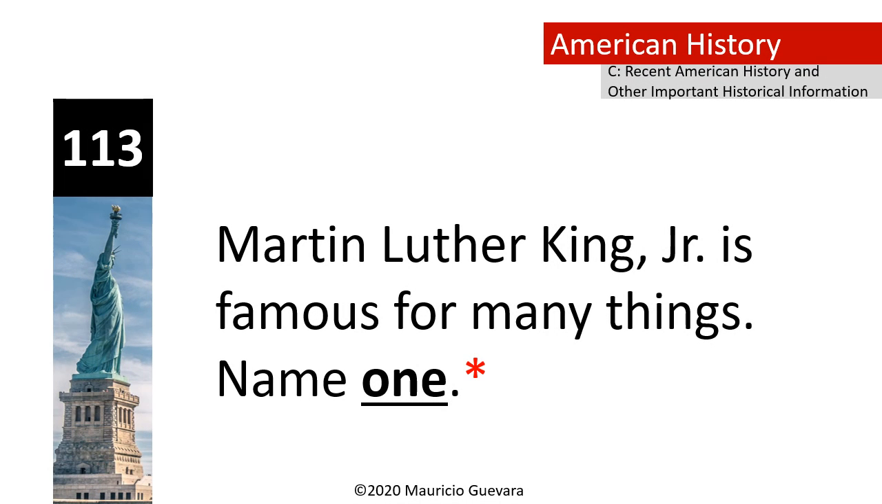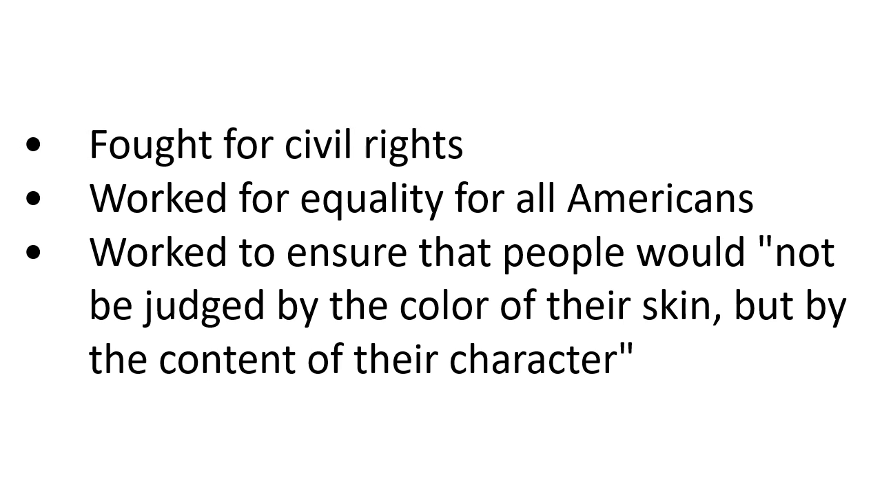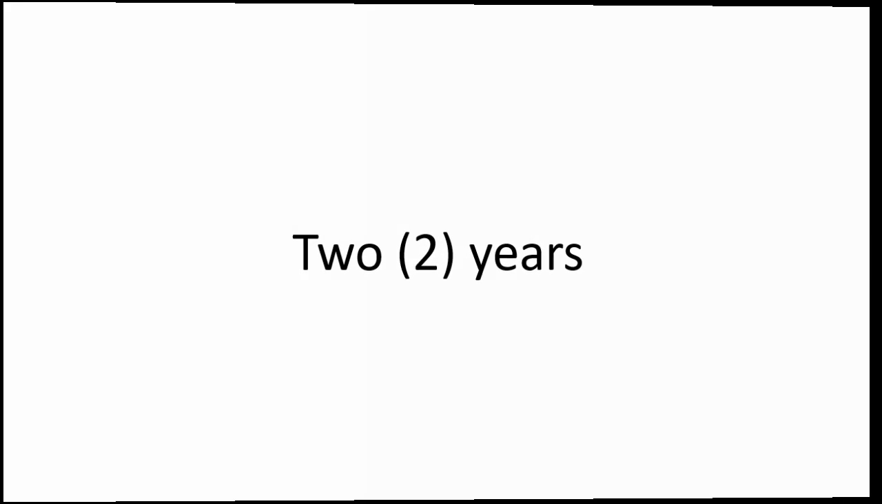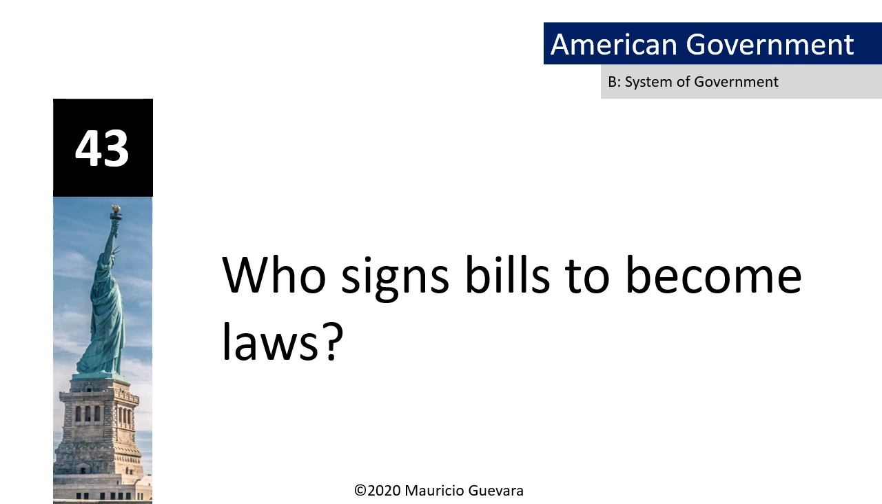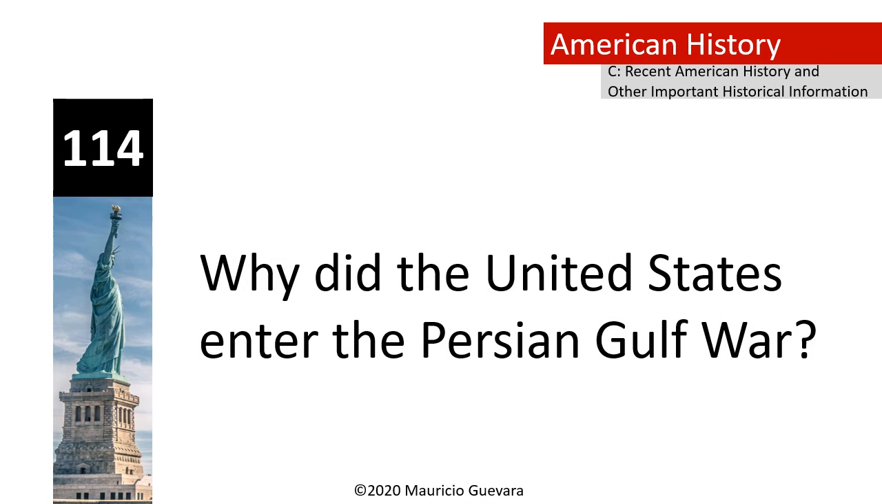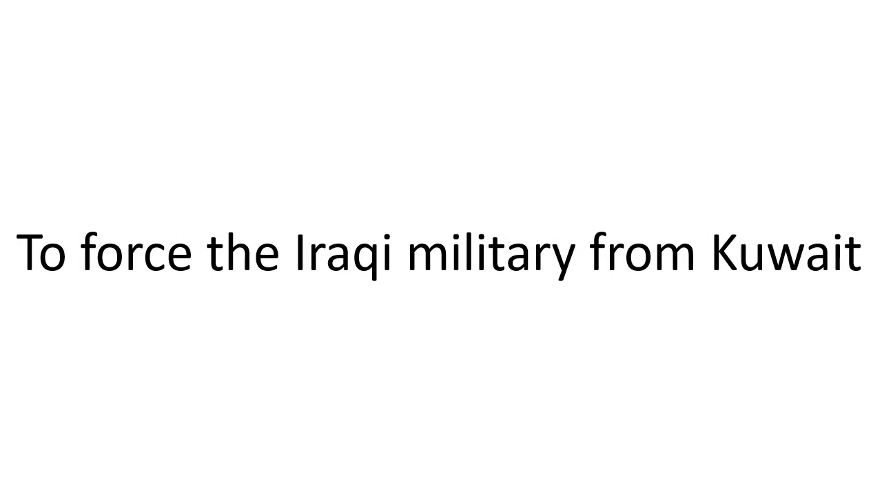Martin Luther King Jr. is famous for many things. Name one. Fought for civil rights. How long is a term for a member of the House of Representatives? 2 years. Who signs bills to become laws? The President. Why did the United States enter the Persian Gulf War? To force the Iraqi military from Kuwait.